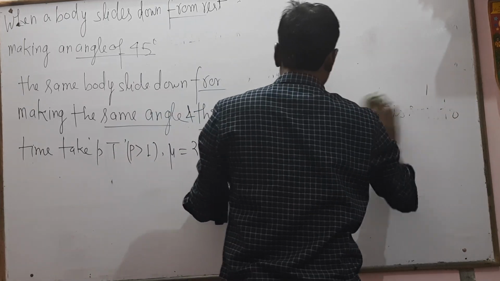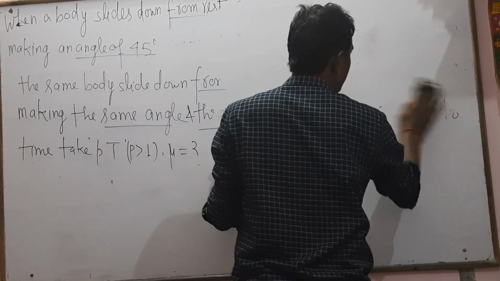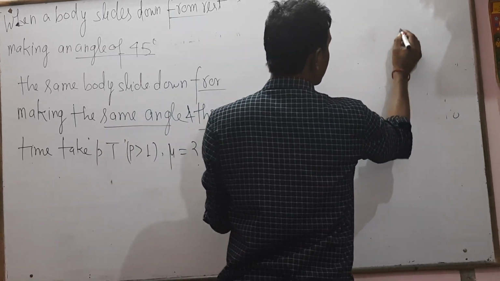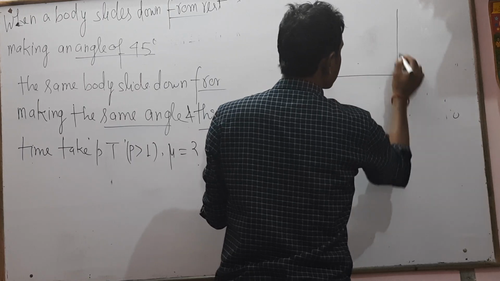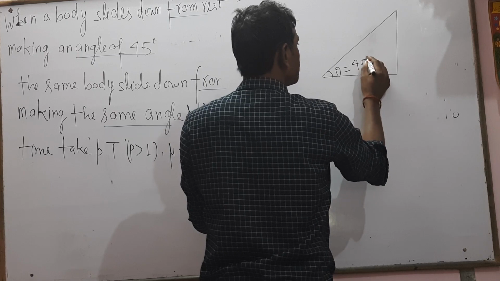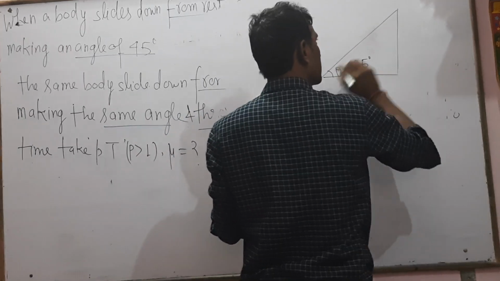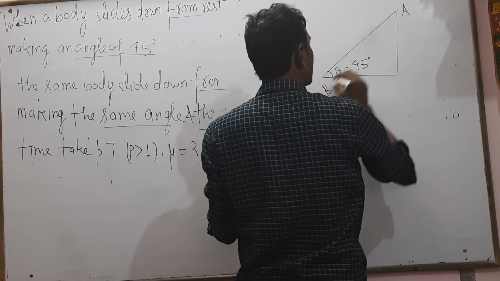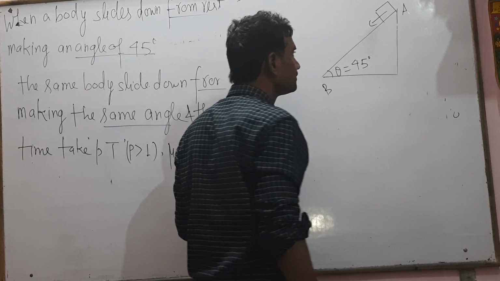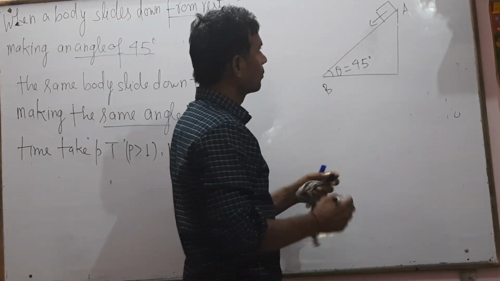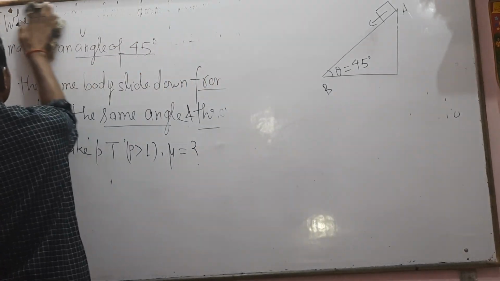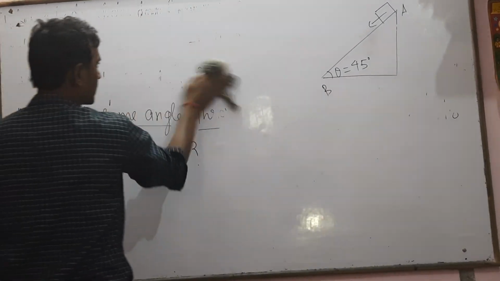We are trying to construct the figure as shown. Let us suppose this is the body, and this inclination equals 45 degrees. Any length, let us suppose this is point A and this is point B. If a body slides from this situation downward, if mu equals 0, then the time taken from A to B equals capital T.